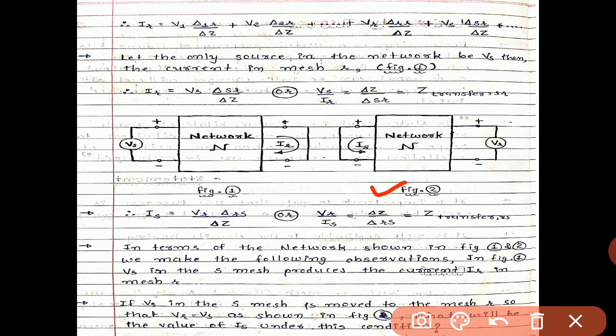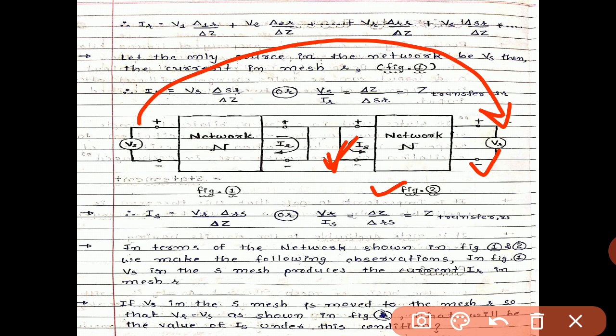Similarly for figure 2, the same Vs is transferred to the right-hand side, and the resulting current is named Is. So whenever VR is active, the current Is will flow in figure 2, or we can say in the network N.